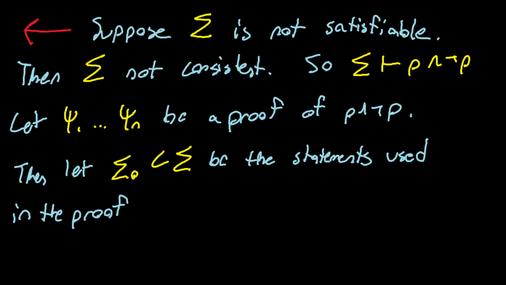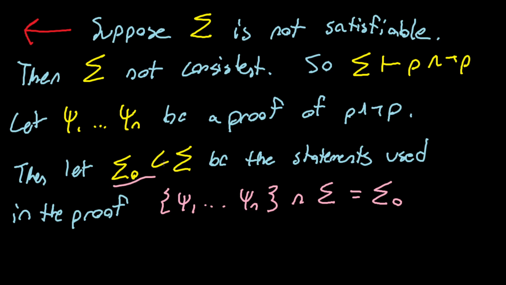And if you wanted to be formal, you could frame this as taking the set psi 1 through psi n, intersecting with sigma, and calling that sigma naught. If you wanted to be all fancy, we could call it that set. But basically, we're just letting sigma naught be all the statements I needed in the proof.